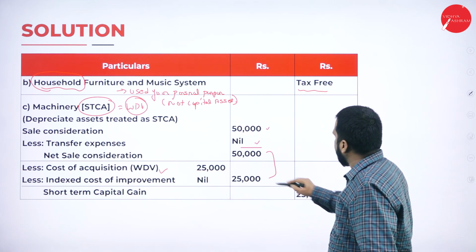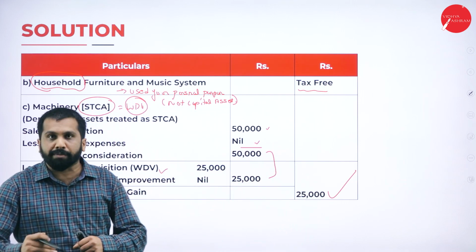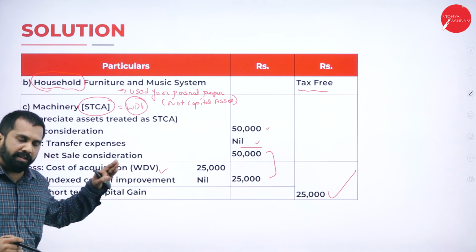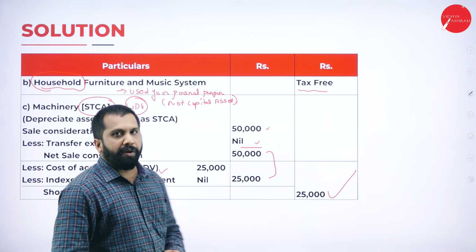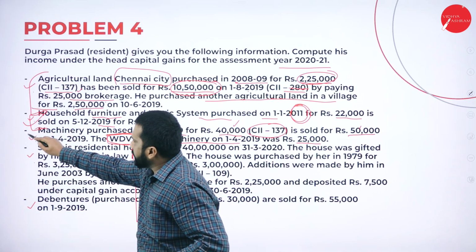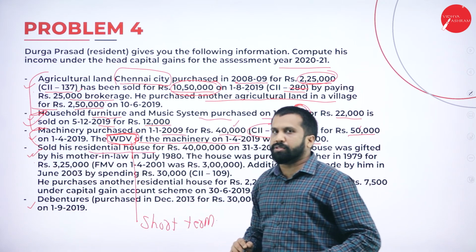25,000. 50 minus 25. Your taxable short term capital gain is 25,000. Hope you are clear. Good. Now, we'll go for the next one. Agriculture is over. Household is done. Machinery is done.